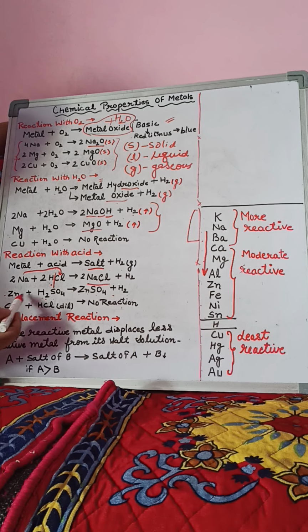Next reaction is zinc plus sulfuric acid. Again I'll follow the same pattern. I'll divide this acid into two parts, H2 and SO4. Zinc reacts with sulfate and hydrogen gas will be evolved.